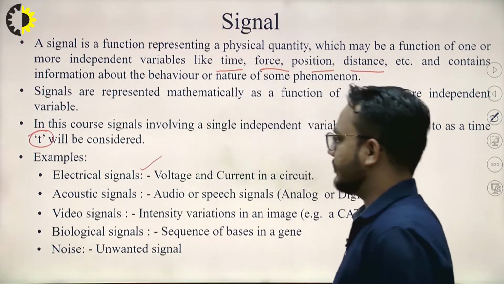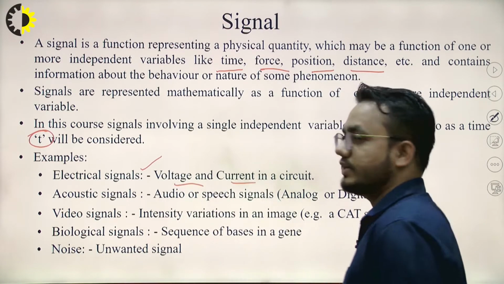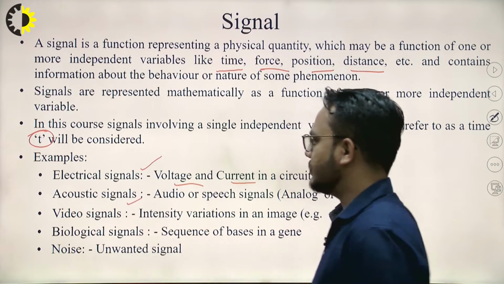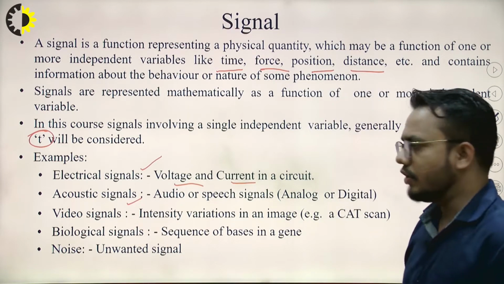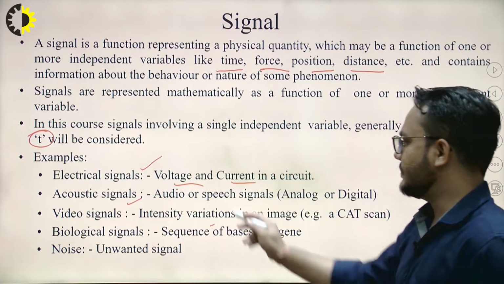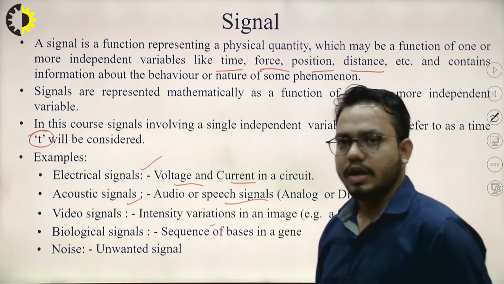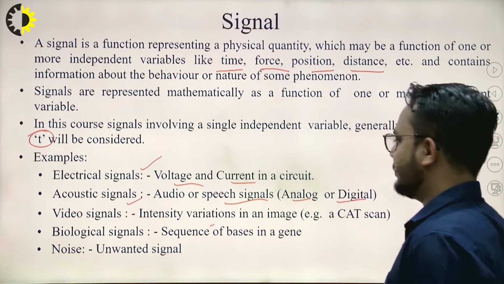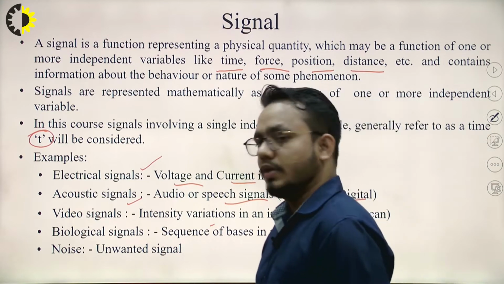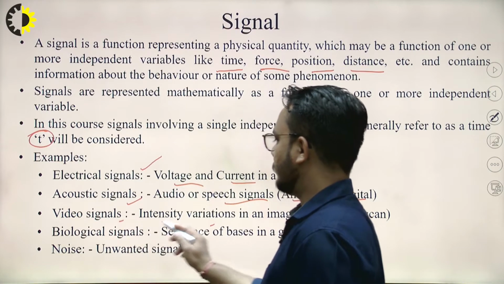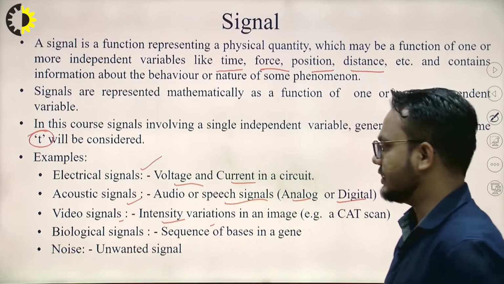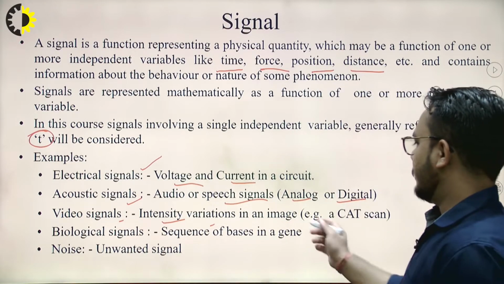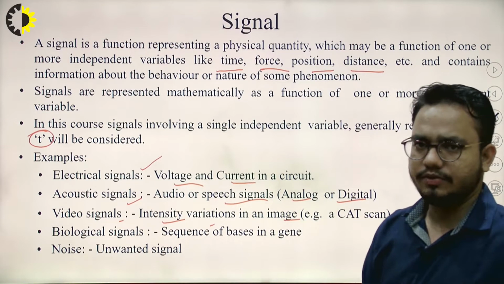Several examples of signals: in electrical, there is the voltage signal and the current signal in a circuit. Acoustic signals are audio signals, speech signals, just like I am speaking and you are hearing. This is one of the acoustic signals, analog or digital. After that, there are video signals, which can be visible, such as intensity variations and images.